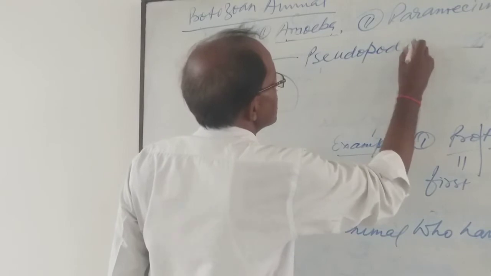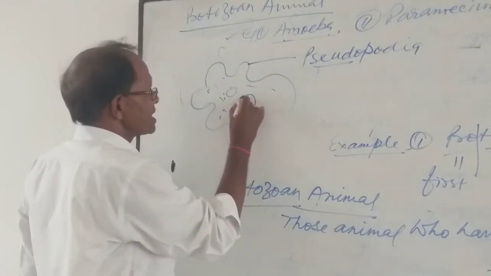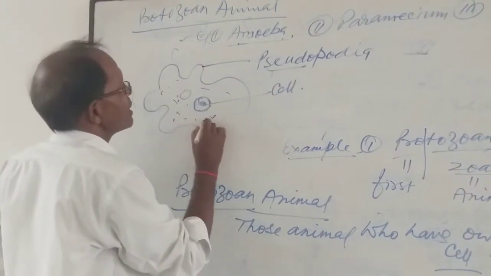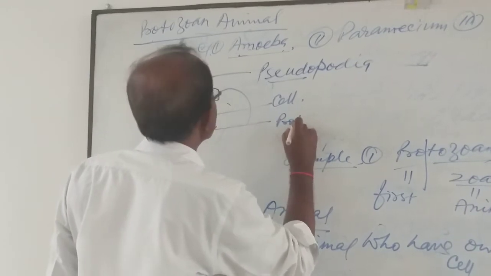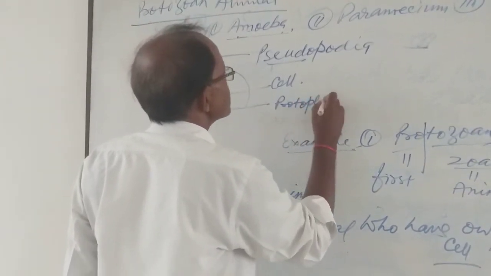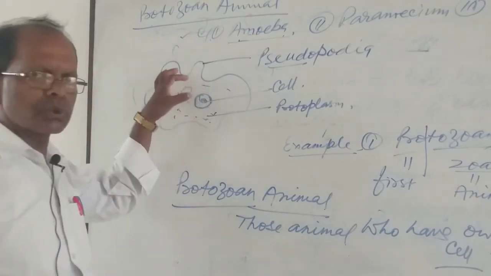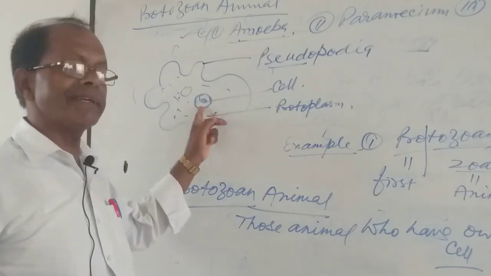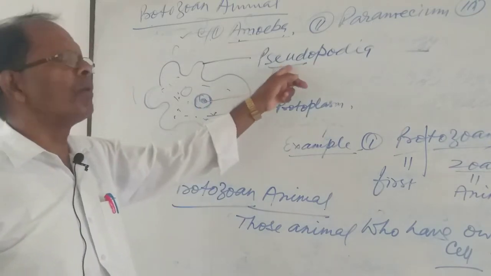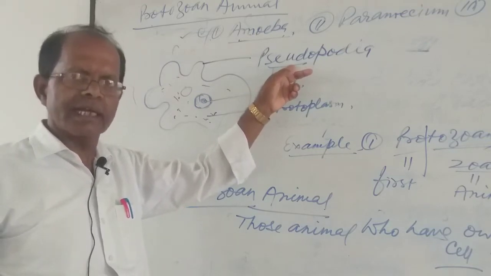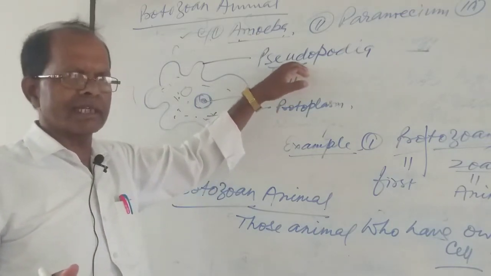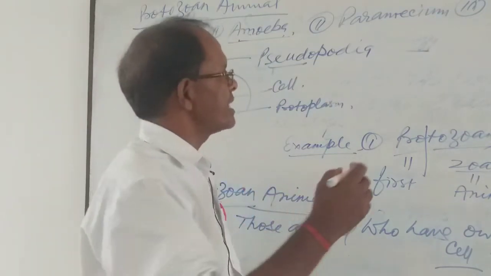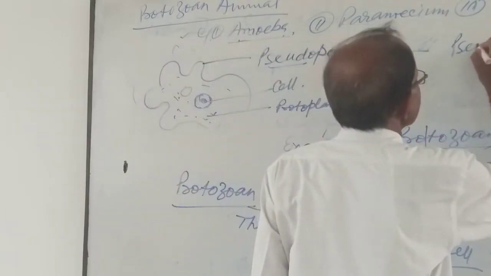By this cell all activity is done, and the living part is called protoplasm, by which the animal survives. The cell does all the work, and by the pseudopodia the taking and catching of food materials can be done.